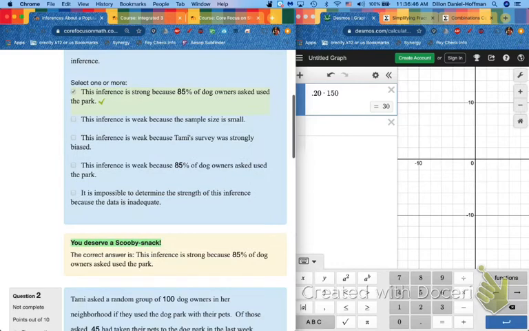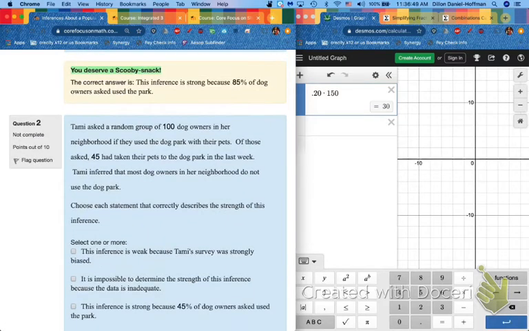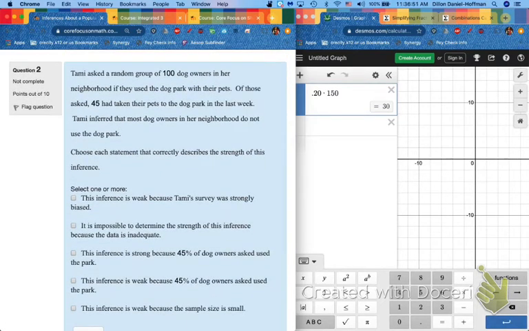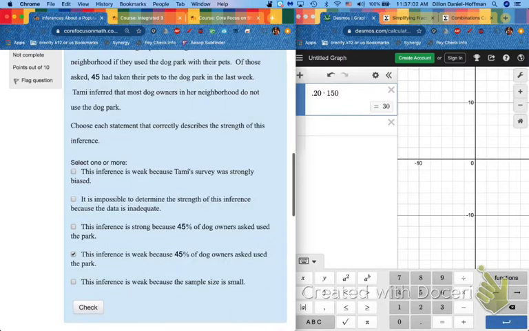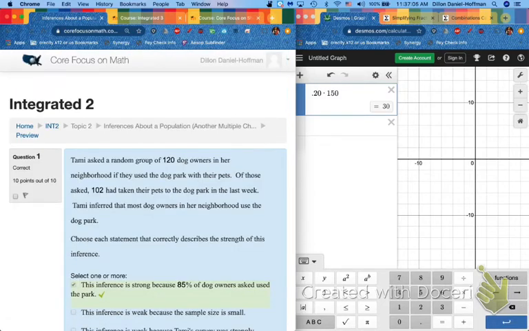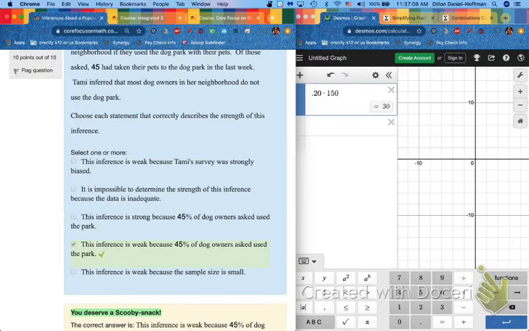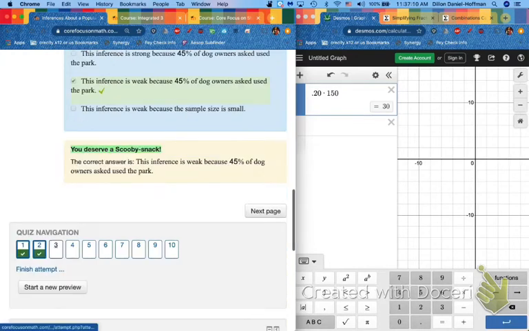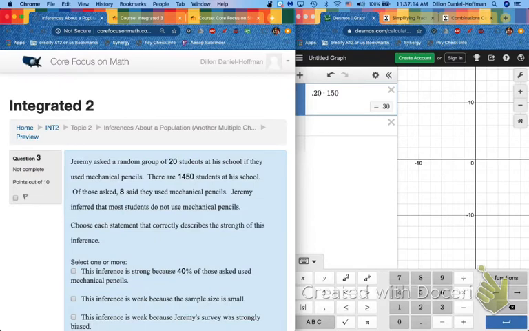Hilarious. Number 2 is the same kind of problem, but now we're having a situation where your percentage is close to half. 45%. That, instead of being strong, is weak. Because it's not obvious one way or another that people either like or don't like the dog park. So 1, just one answer, strong. 2, just one answer, weak. And both of them deserve Scooby Snacks.